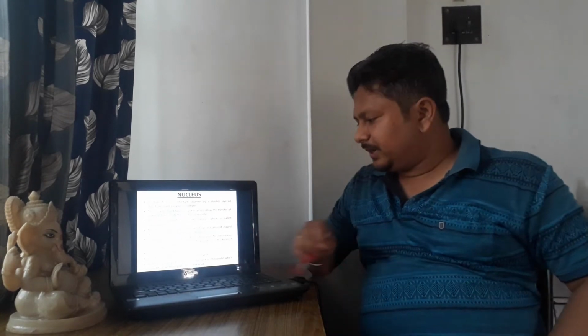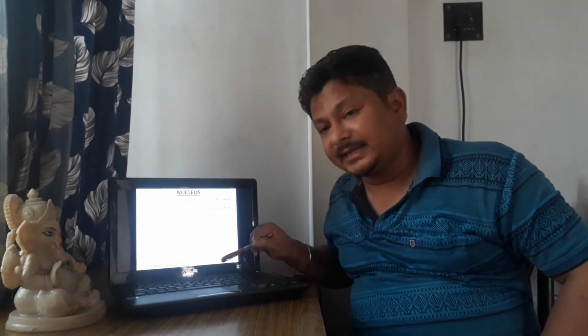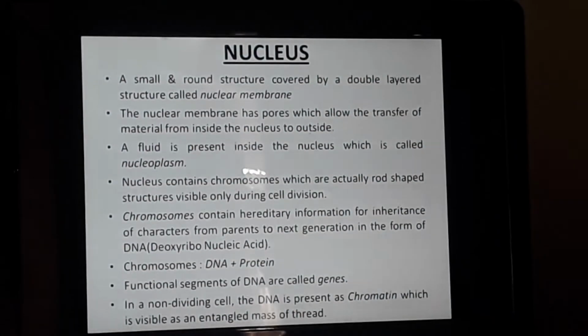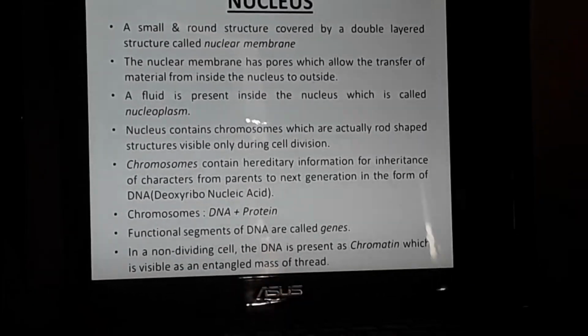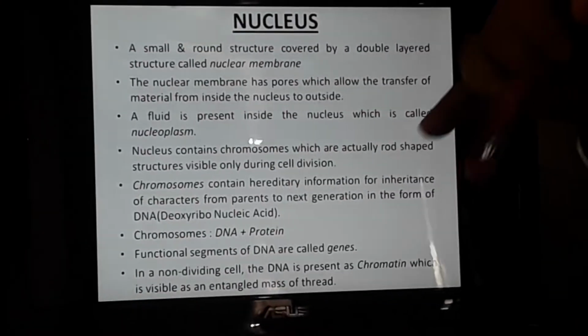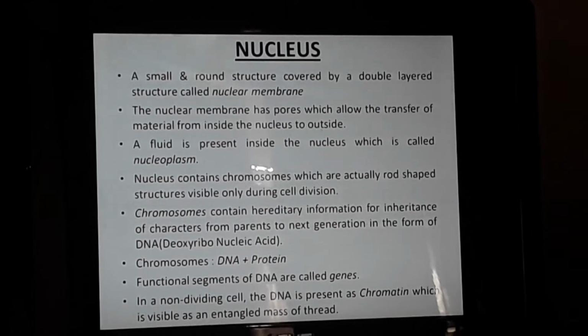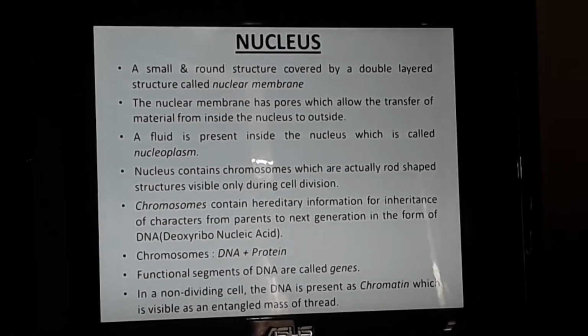Now, if you see a non-dividing cell, a cell which does not divide, it is a special case though, a cell which will not divide or which does not have the capacity of division, in that you will find the DNA as chromatin. The cell which is not in a position to divide or not ready for division, you will get the DNA in those types of cells as chromatin.